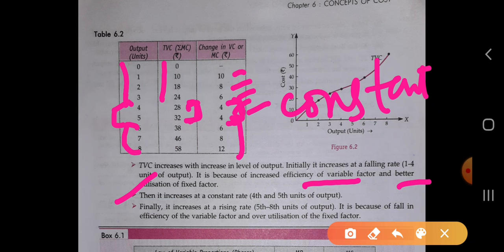The rate of increase of the TVC, or the change in marginal cost, is increasing. It is because of the fall in efficiency of the variable factor and overutilization of the fixed factor. Here, the more and more we use the fixed factor, there is also overutilization of the fixed factor. And the efficiency of the variable factor, meaning when we first hire a labor to produce a commodity, day by day his efficiency will decrease.